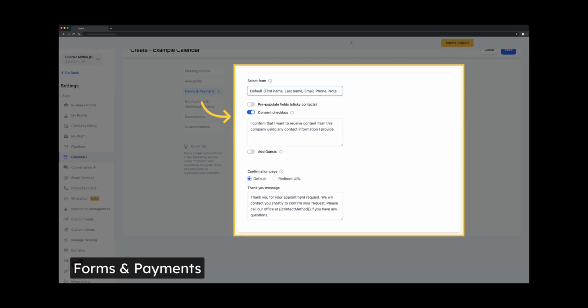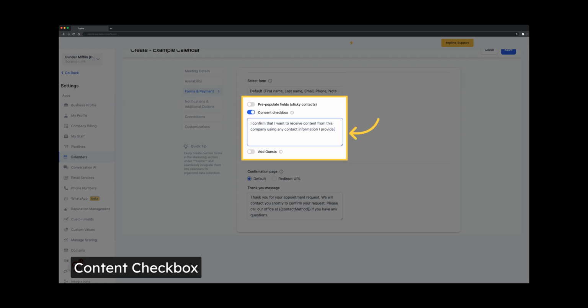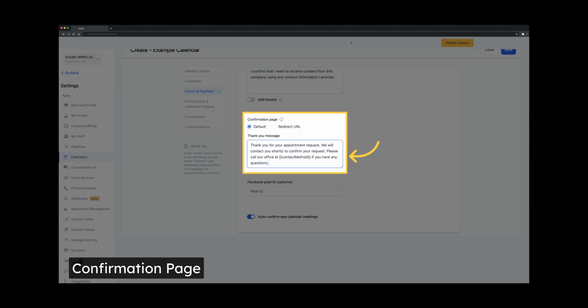If you would like to collect more information than the standard first name, last name, email, and phone from those who book on this calendar, create a custom form in Sites, Forms, Builder, then select the form via the drop-down below. Choose to use custom-built forms from your CRM by selecting them from the drop-down tab. Toggle this option to allow obtaining consent from contacts when they provide their phone number during the appointment booking process. Turn this on if you want all appointments booked using this calendar to be automatically confirmed. This will mark the appointment as confirmed, and you can use it to trigger marketing automation based on the confirmed status.